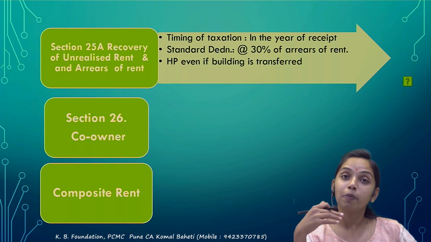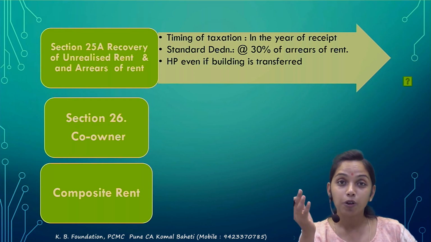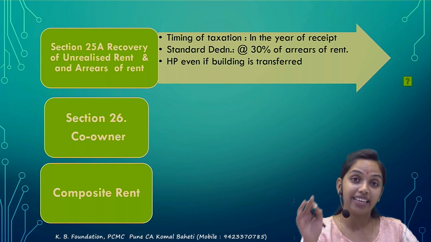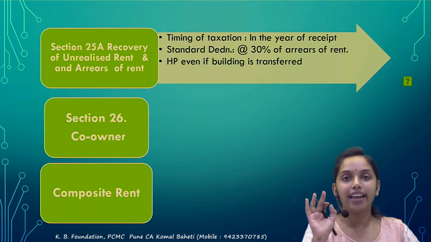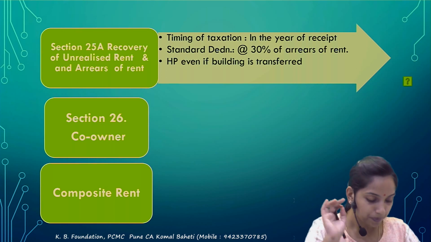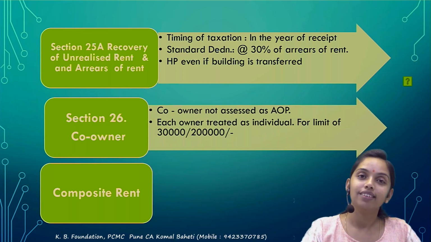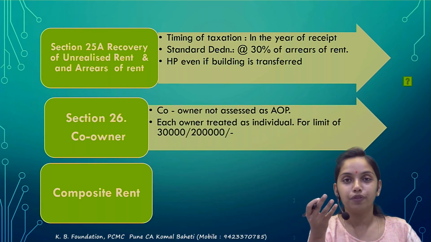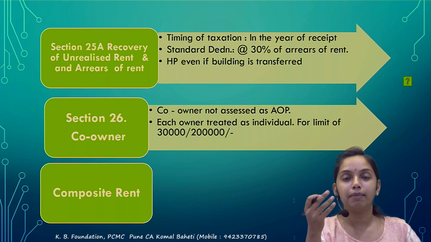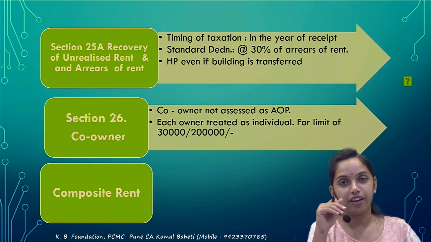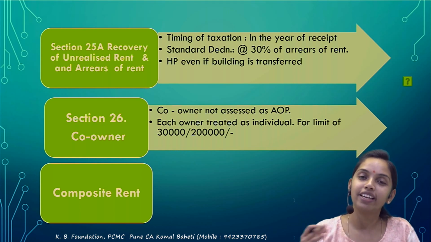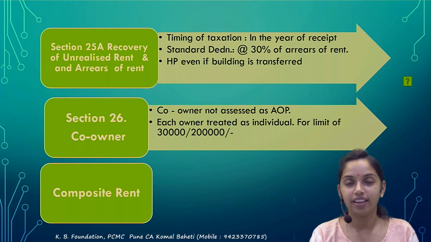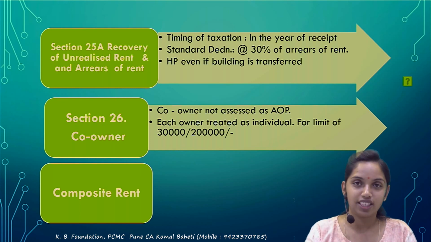Even if I have sold the house property, correct? I'm not the owner of the house property at the time of realizing the unrealized rent or the arrears of rent. Still, that is taxable under the HP. Next, co-owner. If I am a 40% owner and my spouse is a 60% owner of the house property, what will happen? All the municipal value and standard rent is to be divided between us at 60-40. Correct? All the things are to be divided 60-40.